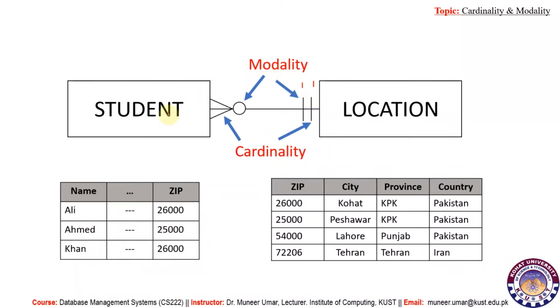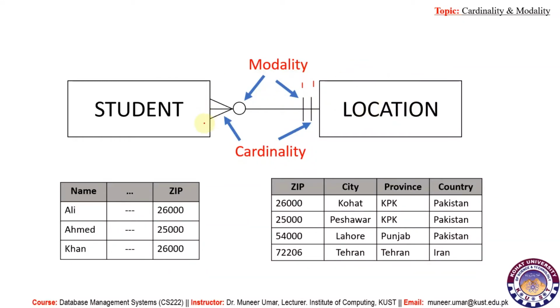So in this association from student to location, the cardinality and the modality are both 1. So in this case, the student can be connected with a location having cardinality equal to 1 and also modality equal to 1, because we cannot say that a single student can have multiple locations. It will have only one location.